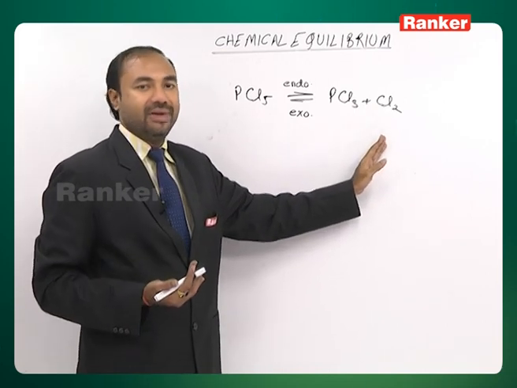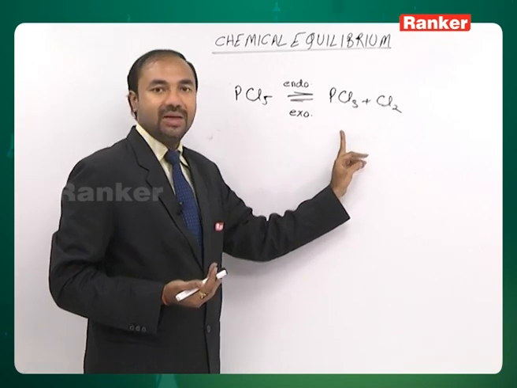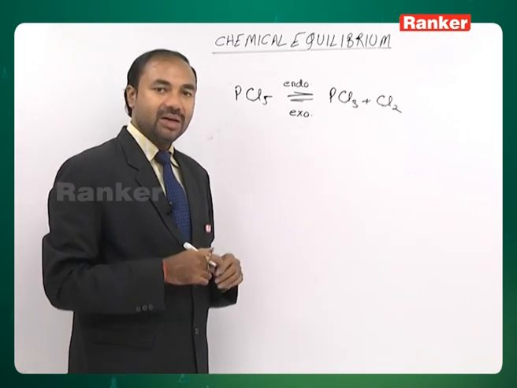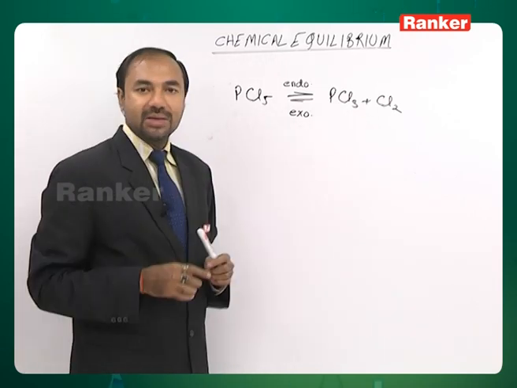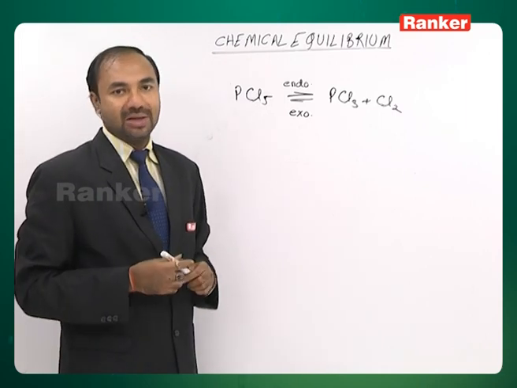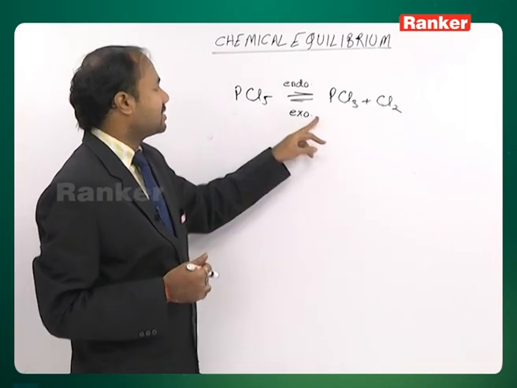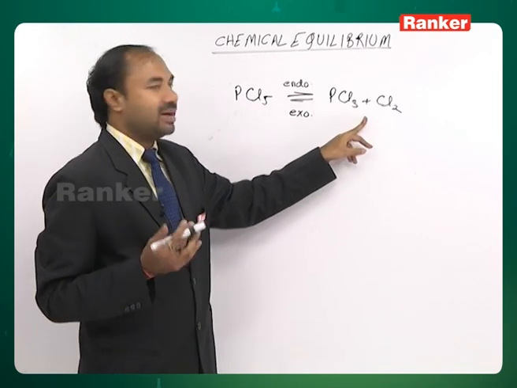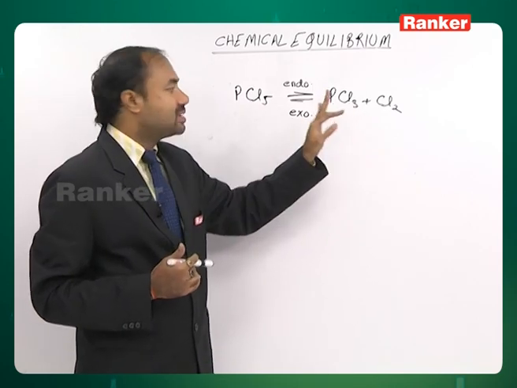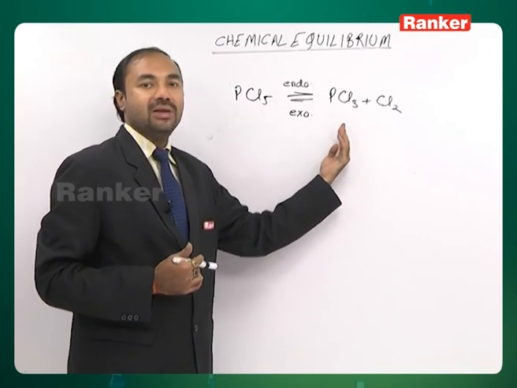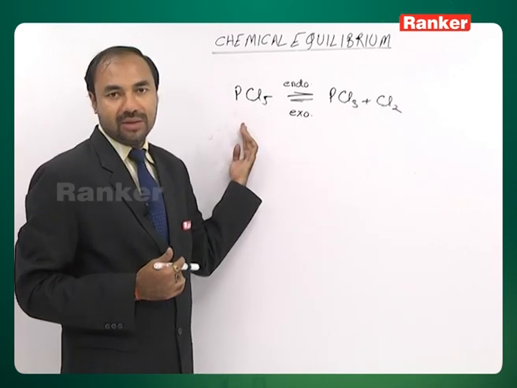More of PCl5 will decompose to produce PCl3 and Cl2. Similarly, if you decrease the temperature, means we are extracting heat from the system, then equilibrium shifts in that direction where the reaction is exothermic. Means in this case, reaction is going to shift in backward direction.